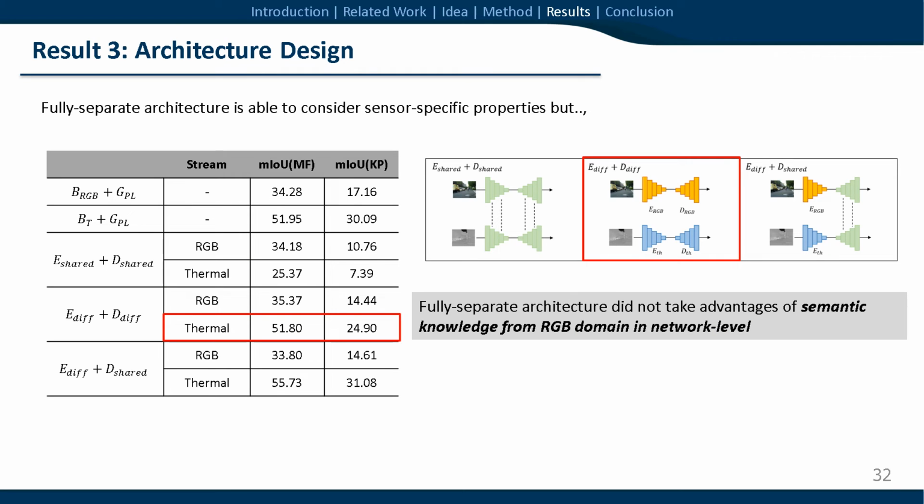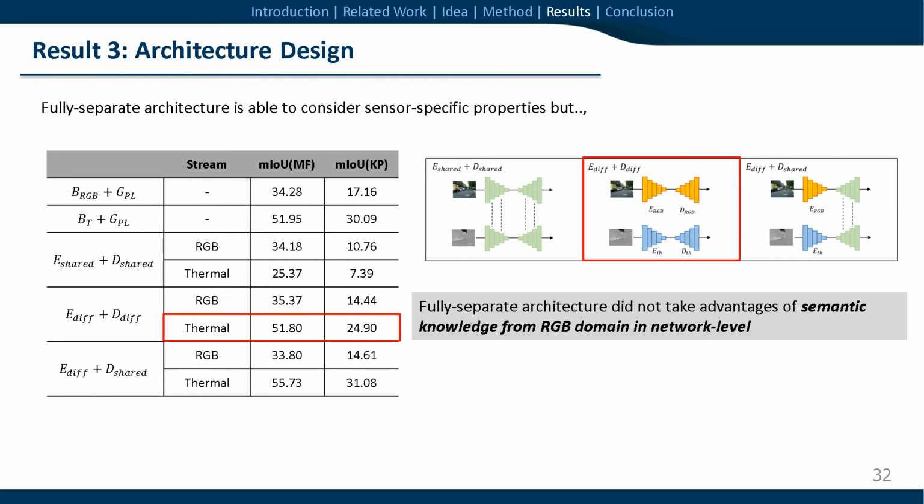Fully separate architecture, however, can consider sensor-specific properties, but it cannot take advantage of semantic knowledge from the RGB domain at the network level. This means only the sensor-specific encoder and shared decoder architecture overcomes the challenges, so it is suitable for sensor-to-sensor domain adaptation.